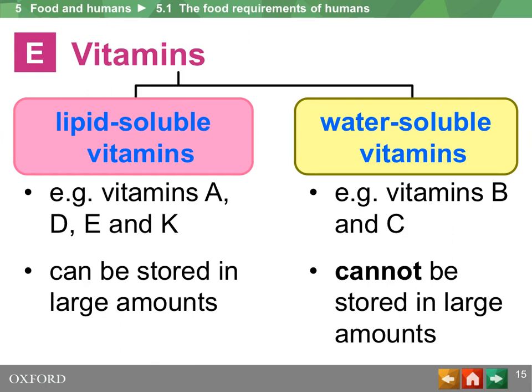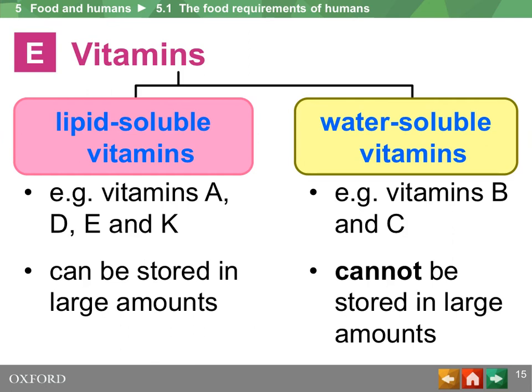Because there is lipid under our skin and also lipid around internal organs such as the liver, vitamin A and vitamin D and all these lipid soluble vitamins can be stored in large amounts. However, it is going to be harmful to your body if you allow them to be stored in a large amount. Water soluble vitamins, for example, vitamin B and C, of which you are only required to learn in depth vitamin C only.